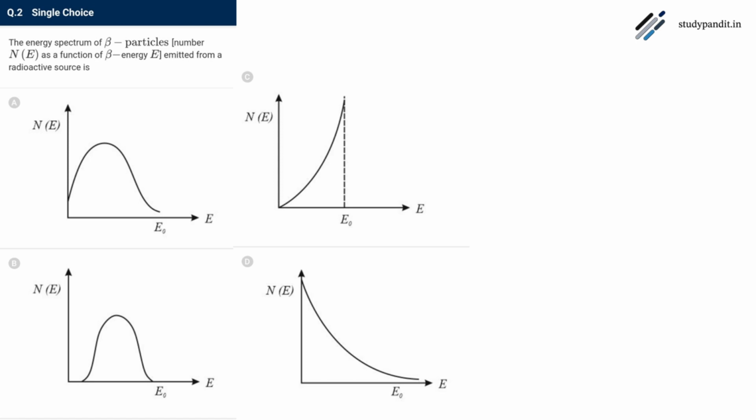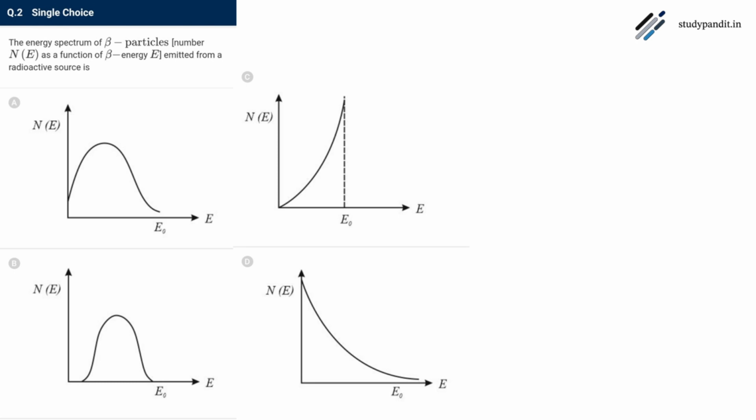Next question. The energy spectrum of beta particles number n as a function of beta energy E emitted from a radioactive source is. So by looking at these graph, first thing we have to see what happens in a beta decay.